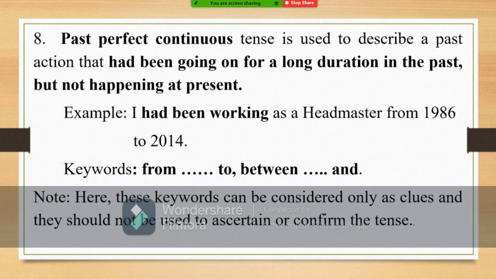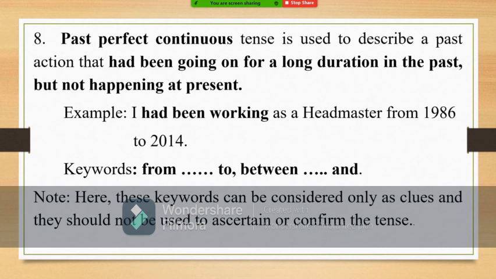And here we have two keywords, from, to, between, and, and they will come in pairs. But we should not take them as keywords, because for places also we can use from, to. For time also we can use between and. So they are just clues. I had given it in the note. These can be considered only as clues, and they should not be used to ascertain or confirm the tense. That is from, to, between, and. They are just clues. Here we should not consider them as keywords.